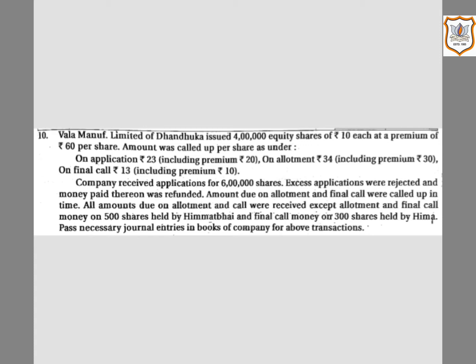Company received applications for 6 lakh shares. Excess applications were rejected and money paid thereon was refunded. Amount due on allotment and final call were called up in time. All amounts due on allotment and call were received except allotment and final call money on 500 shares held by Himmat Bhai and final call money on 300 shares held by Hema. We have to pass necessary journal entries in the books of company for above transactions.